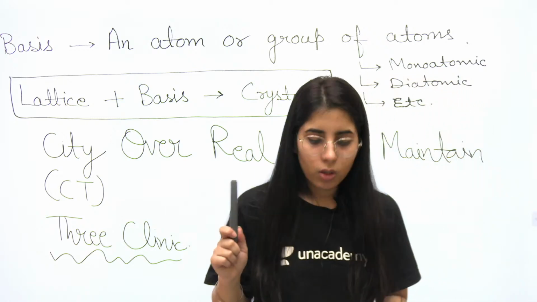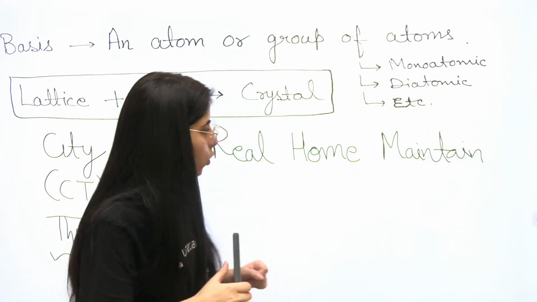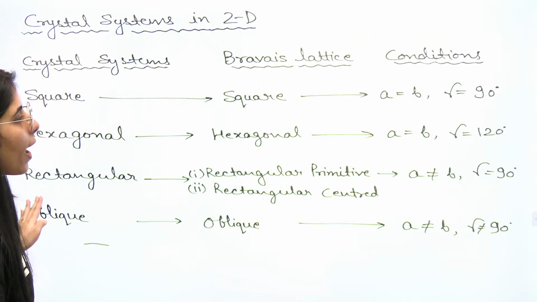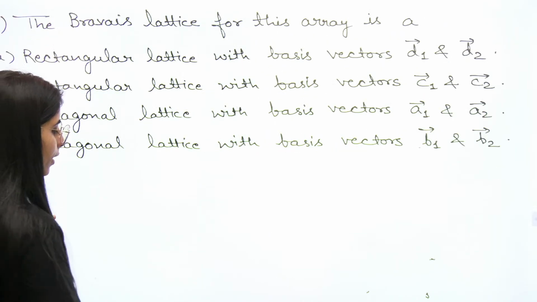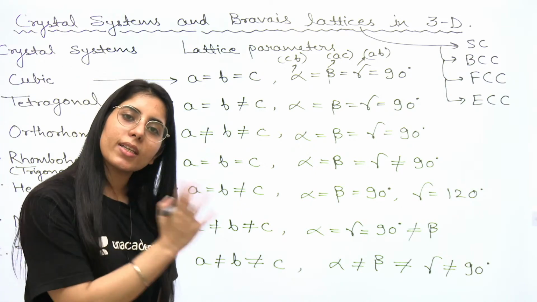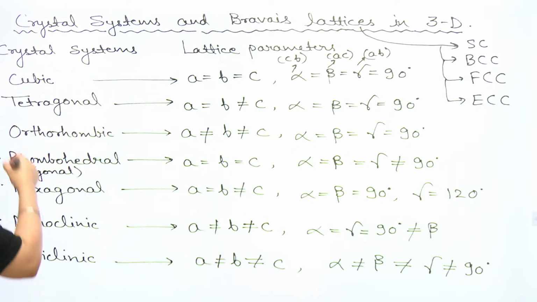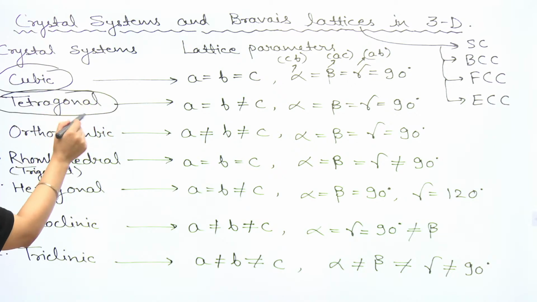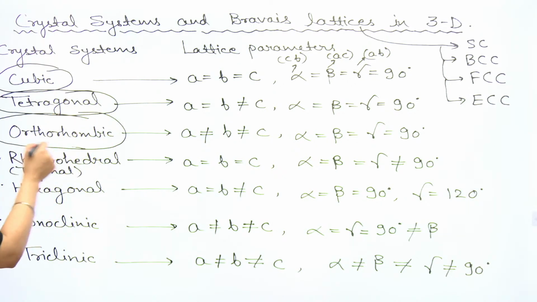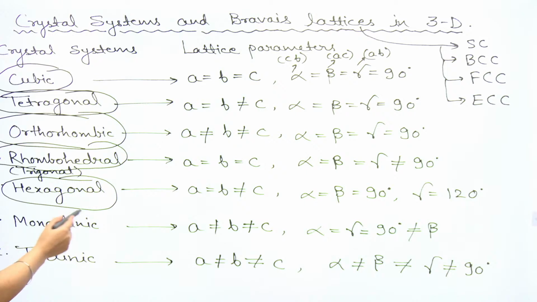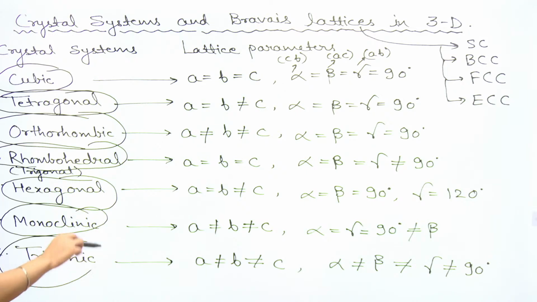It's rhombohedral. Now once you know all these terms, let's have a look at the sequence and the table, and how this sequence will help you to prepare the conditions. See, C for cubic, T for tetragonal, O for orthorhombic, R for rhombohedral, which is also known as trigonal, H for hexagonal, M for monoclinic, T for triclinic.